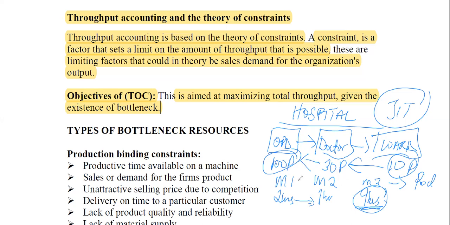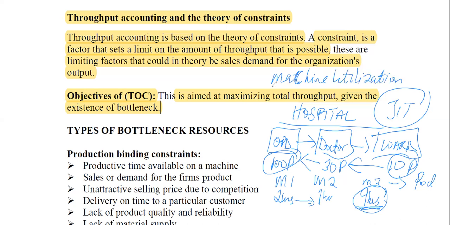So most of the time in your exam, bottleneck resources might be material kgs, just like we looked at in limiting factor, and then it may also be hours. Mostly it is hours, labor hours or machine hours, which you get as machine utilization. We know machine utilization is how many hours the machine consumes. So in your exam, be careful.